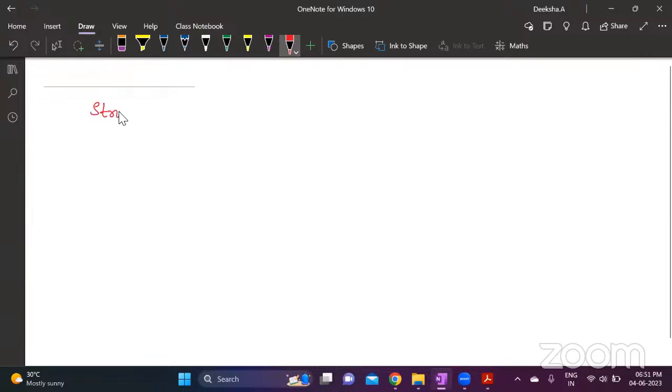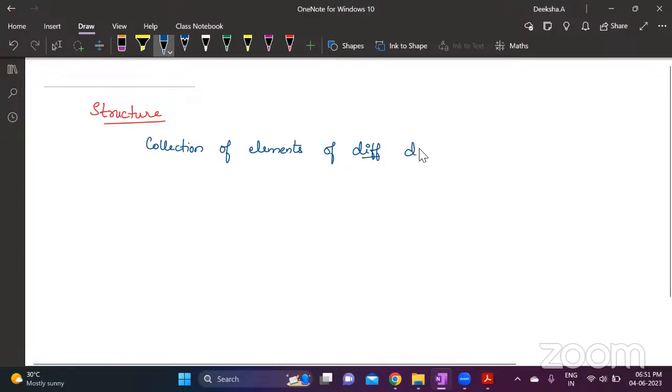Okay, so difference between structures and unions. You know what a structure is? A structure is a collection of elements of different data types, right? Now, what is the difference between an array and a structure?